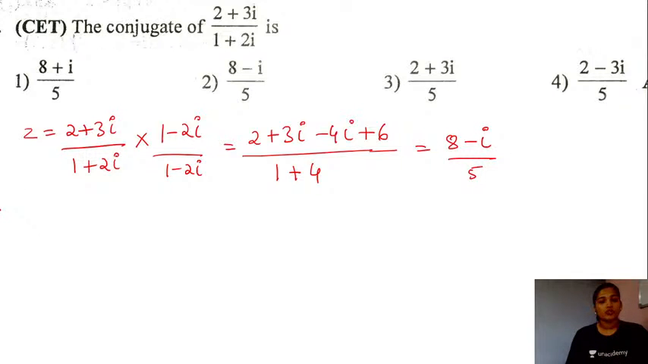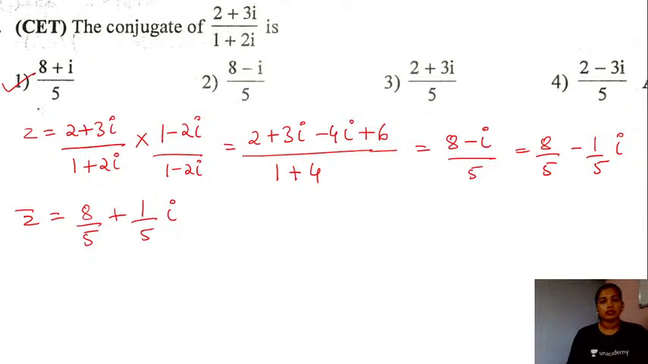We are asked for the conjugate, right? So this complex number is nothing but 8 by 5 minus 1 by 5 times iota. So the conjugate here in this case will be 8 by 5 plus 1 by 5 times iota. So option number 1 will be the right answer for this question, students.